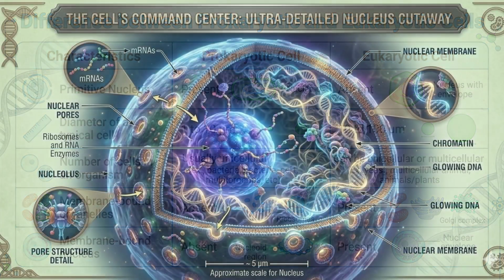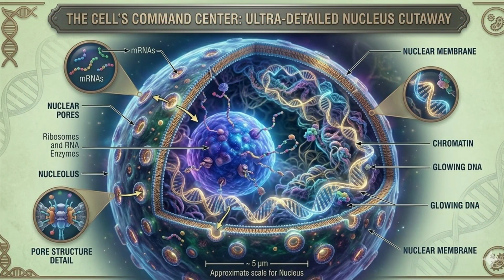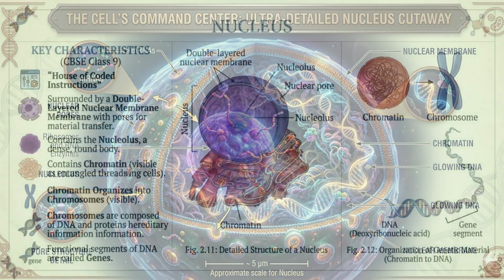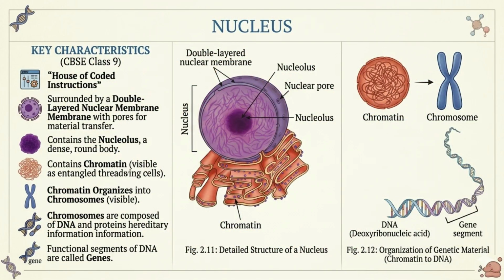The nucleus is one of the most important organelles of the cell. It is usually present near the center of the cell. The nucleus controls all activities of the cell. That is why it is often called the brain or the control center of the cell. The nucleus contains genetic material called DNA. DNA carries hereditary information from parents to offspring. Characteristics such as eye color, hair type and height are controlled by genes present in DNA.